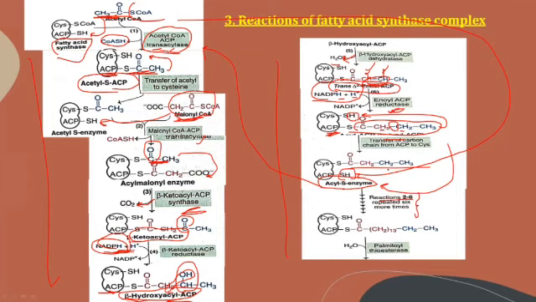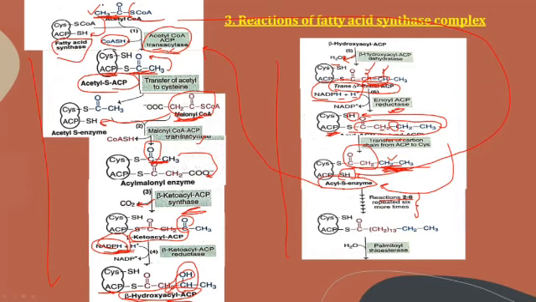2 carbon units. You can see here, as it is taking place the first time, these 2 carbon compounds get attached here. Previously these were present. Whatever 2 carbon compounds were produced, they are obtained from the acetyl CoA. Therefore we are saying that acetyl CoA is the source of carbon. It is giving the 2 carbon moieties.